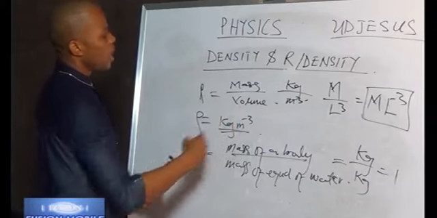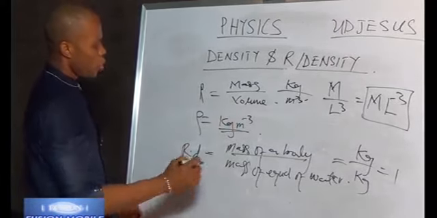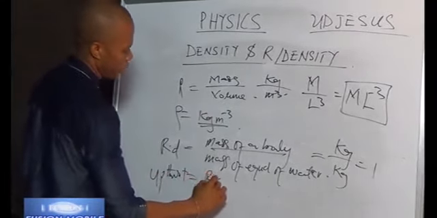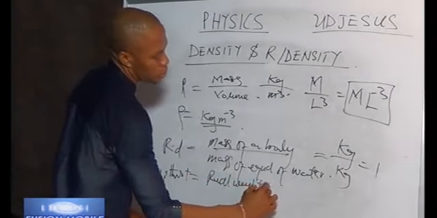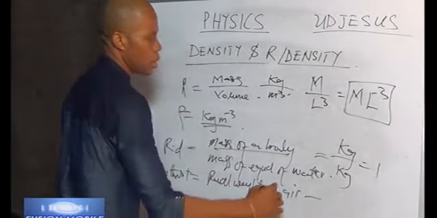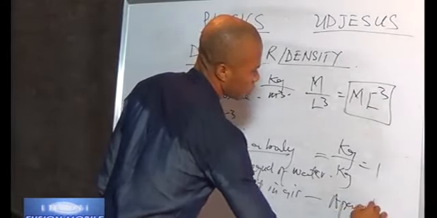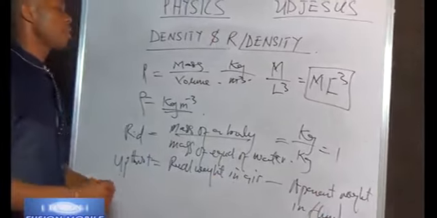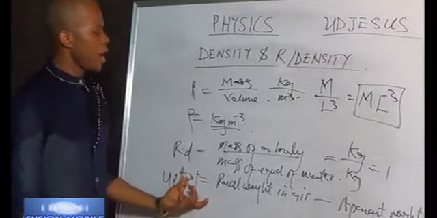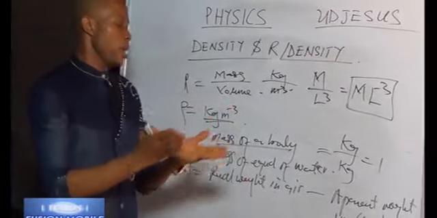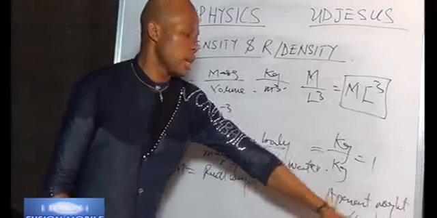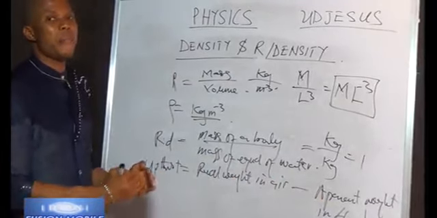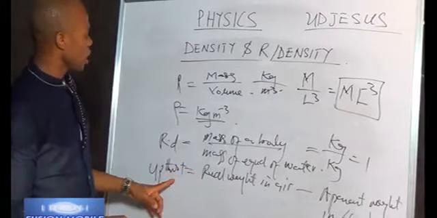So from Archimedes, in explanation of upthrust, we can say that upthrust is equal to the real weight in air minus the apparent weight in fluid. That means if I want to get the upthrust of anything, I will first check the real weight in air and then check the weight in fluid, when it's in water. The subtraction between them gives me the upthrust, and that is the apparent loss in weight. That gives us our upthrust.